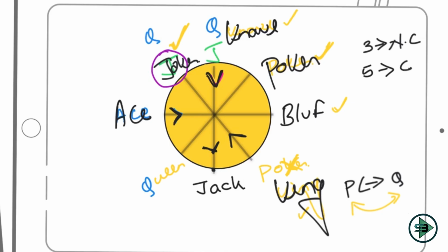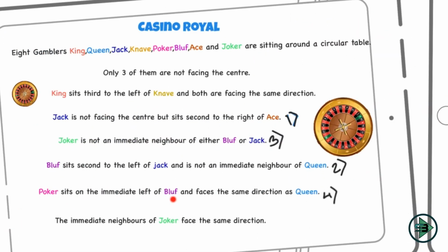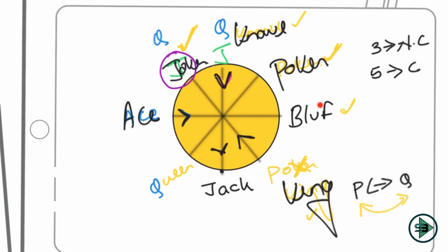Now to get all directions same, I'll have to go one step back. I'll have to go to my link 4, which is saying what? Poker sits on the immediate left of bluff. Okay, and I didn't know where the poker was, because I didn't know what was the direction of bluff. But now I'm being told poker sits to the immediate left of bluff, and poker is here. Now I know it, right?